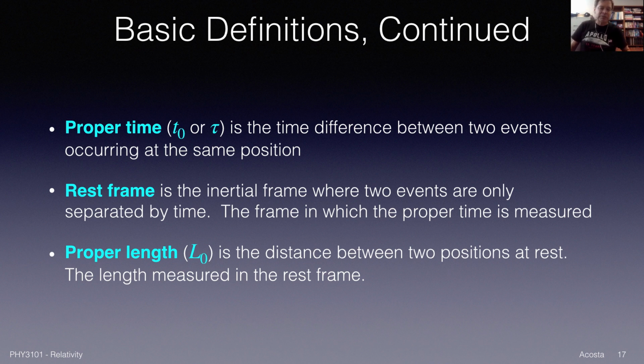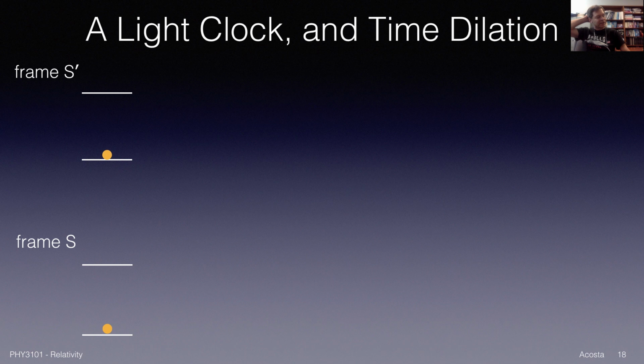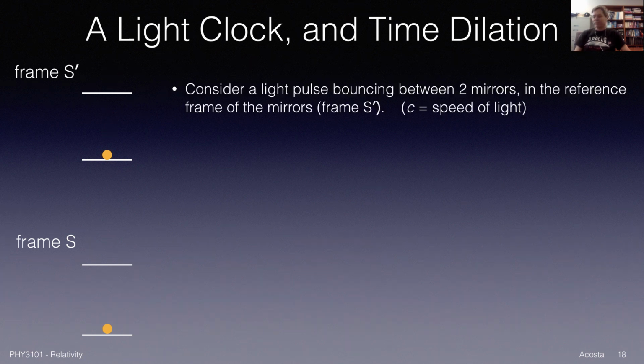Okay, so now let's get into the details of applying Einstein's postulates. In particular, let's talk about the concept of time dilation. And here we'll follow the classical example of illustrating this, which is with something called a light clock. A light clock is basically going to be two mirrors with light allowed to bounce between the two mirrors. So let's consider a light pulse bouncing between two mirrors in the reference frame of the mirror. I'm going to call this reference frame S prime. And recall that the speed of light is c. At least I'm labeling it as c.